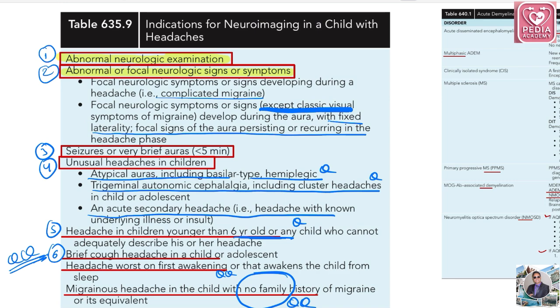So these are ultra high yield things you have to remember: brief aura, cluster headache, these are PYQ marking, younger than 6 years old, brief cough headache, first awakening, and no family history of migraine. You have to remember all of them because headache is somehow a favorite topic of examiners nowadays, be it in pediatrics or adult medicine.